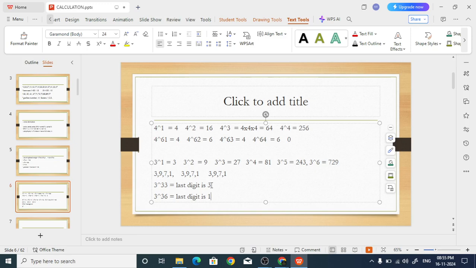So you can find out like this. Whatever the problem, it will be repeating digits only. It could be 2 digits repeating, or 3 digits, or 4 digits. Maximum 4. From that you can find out. Suppose somebody asks, what is the last digit of 3 power 100? You check.